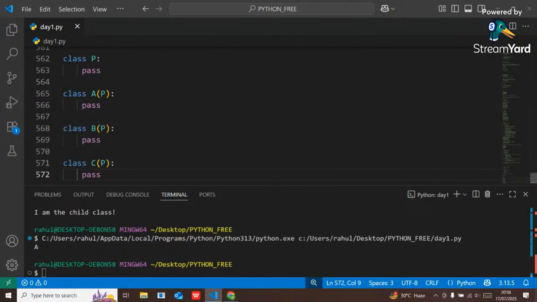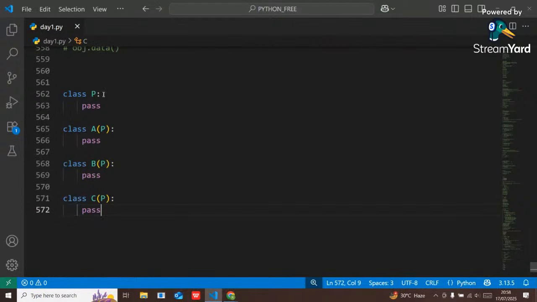So here, guys, you can see only one parent class is there, and all three child classes are inheriting the properties from the same parent class. It is a type of inheritance where only one parent class is there, and all the child classes inherit the properties from this one parent class. Got it, guys? That is called hierarchical inheritance.